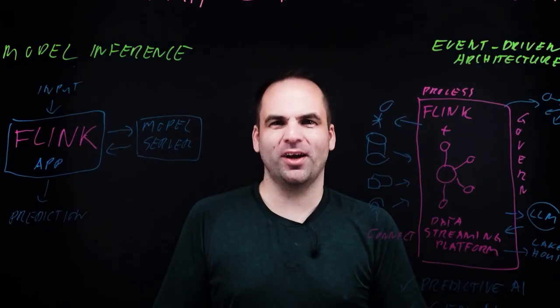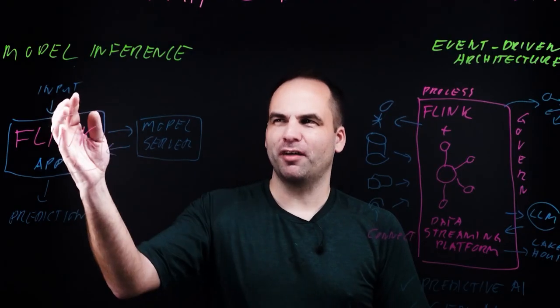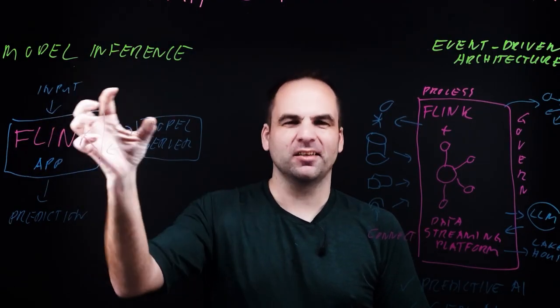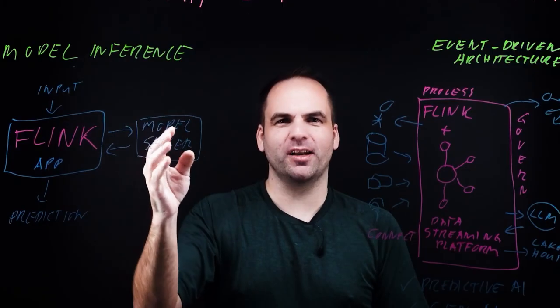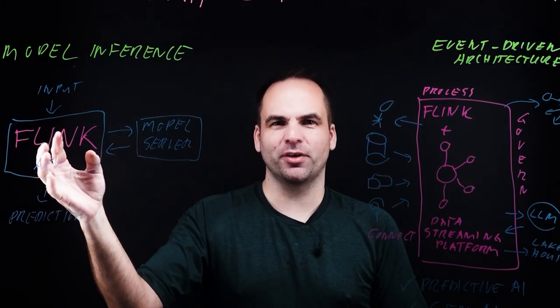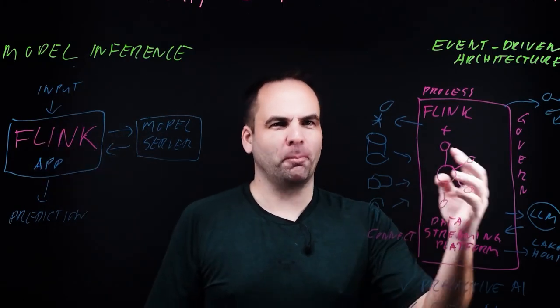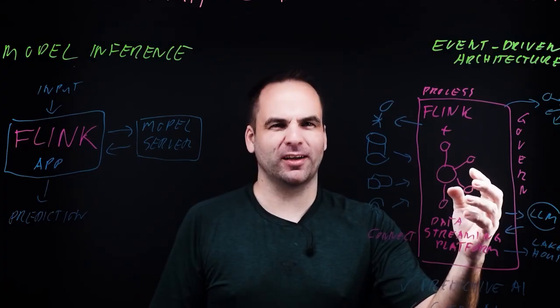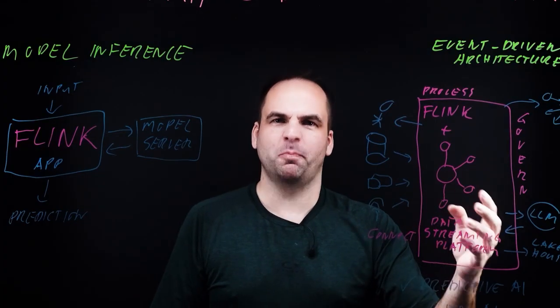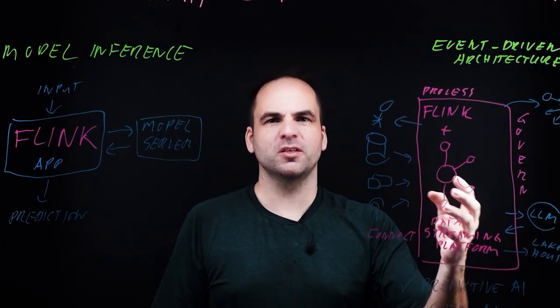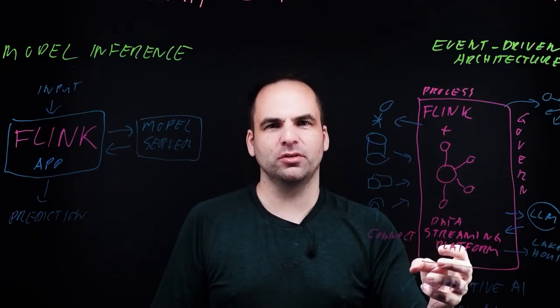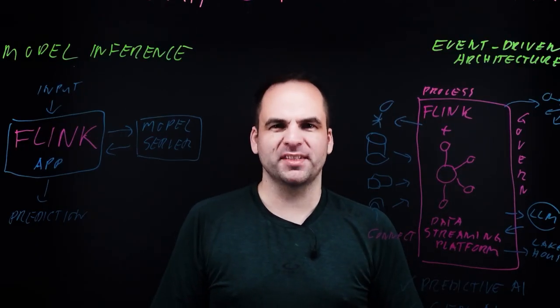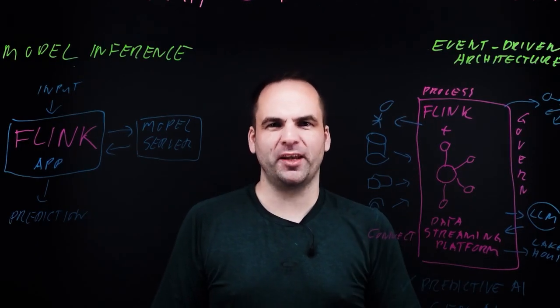I hope this video helped you understanding how data streaming with Kafka and Flink is connected to the AI and machine learning world and how it helps with real-time model inference. As part of a complete data streaming platform like Confluent Cloud, you can get this out of the box built in. You don't need to code this by yourself. You can just do real-time model inference as part of the streaming platform and connect to your favorite AI models like OpenAI and Anthropic.